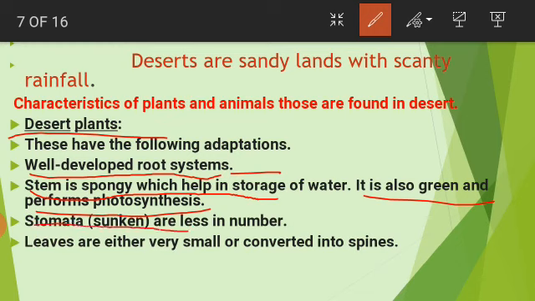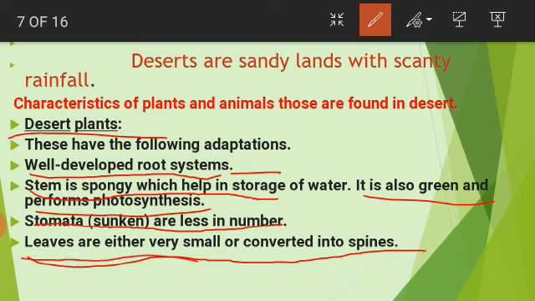The stomata in some plants' leaves are very few. Why? Because that prevents the loss of water, and most of the desert plants' leaves are converted into spines that prevent the loss of water from the desert plants.